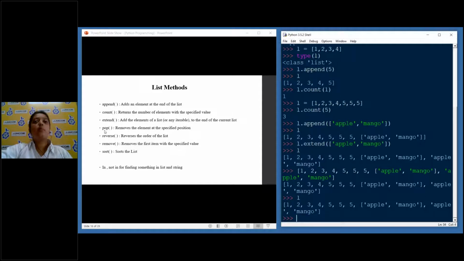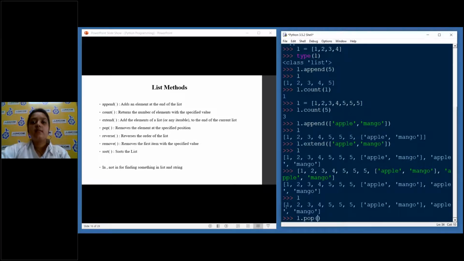Next, we have something called pop. Pop removes the element at the specified position. Since our list is long, I want to remove this element, so I'll do L.pop. Now you might be thinking, what is the position of this apple here and apple there?